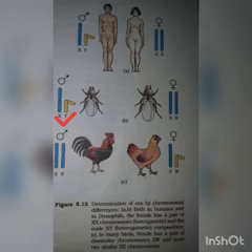Firstly, you have to know that there are two types of sex determination, one is the XO type and one is the XY type.